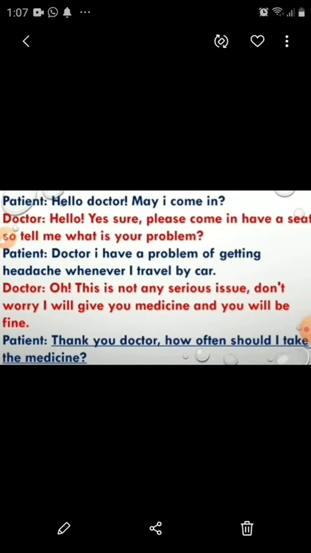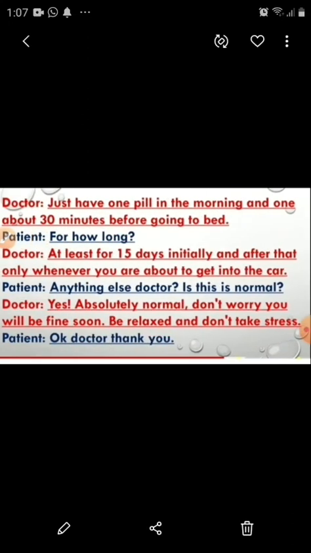Thank you, doctor. How often should I take the medicine? I just have one pill in the morning and one about 30 minutes before going to bed. Patient: For how long? Doctor: At least for 15 days initially, and after that, only whenever you are about to get into the car.